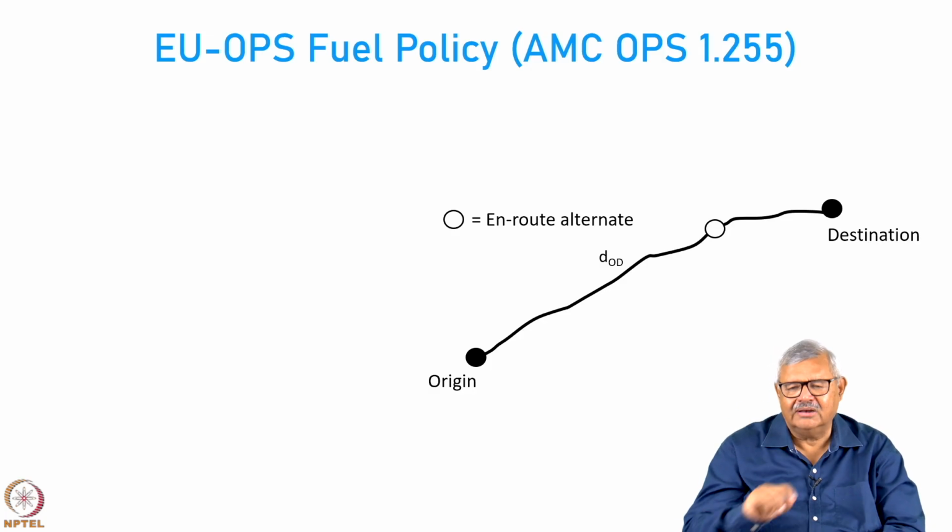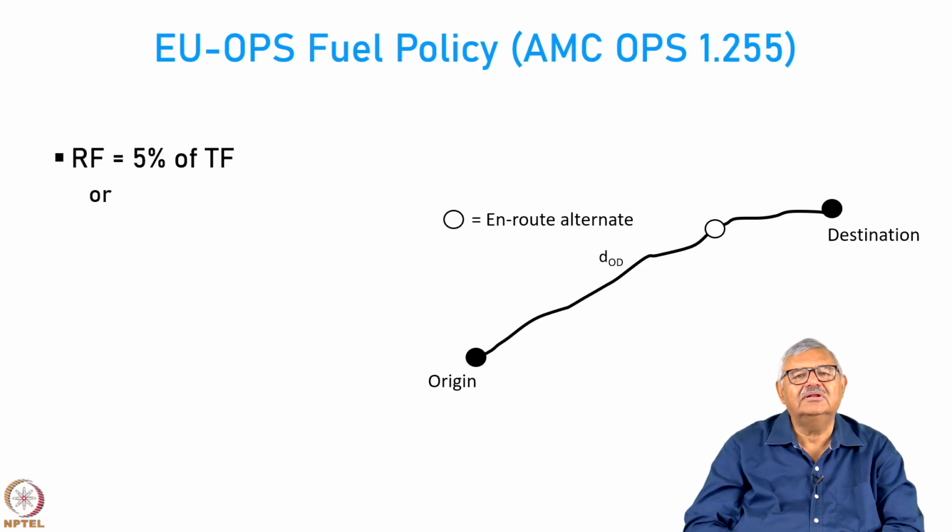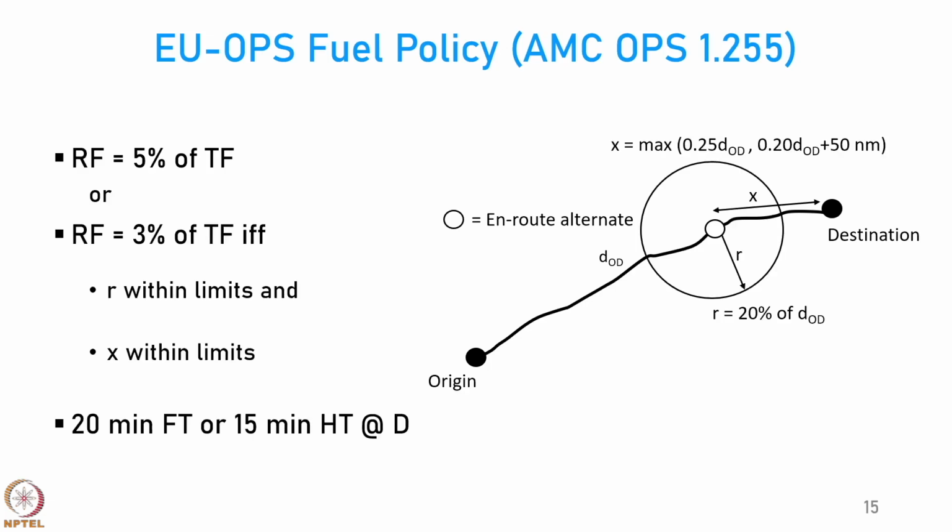So, now let us look at one particular point along this particular distance, right. The reserve fuel that is to be carried as per the EU OPS fuel policy is 5% of the total fuel, or it could be reduced to 3% of total fuel if you have these conditions. So, the alternate aerodrome can be anywhere in that circle. The circle has a radius of 20% of the distance between the origin and destination, and the center of the circle is located at either 0.25 times the distance or 0.2 times the distance plus 50 nautical miles, whichever is more.